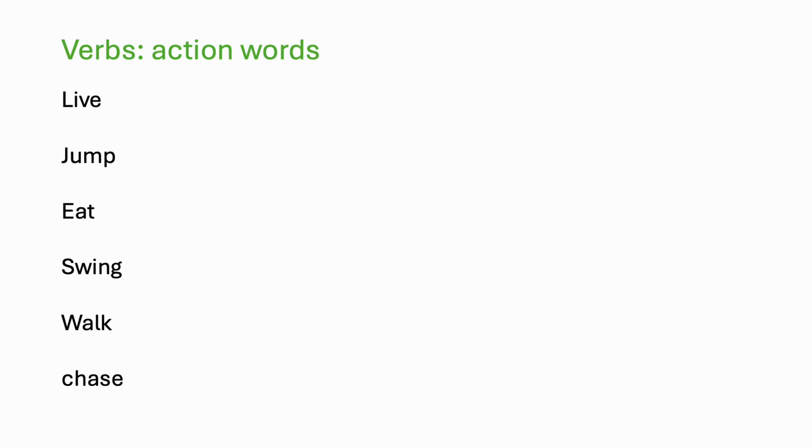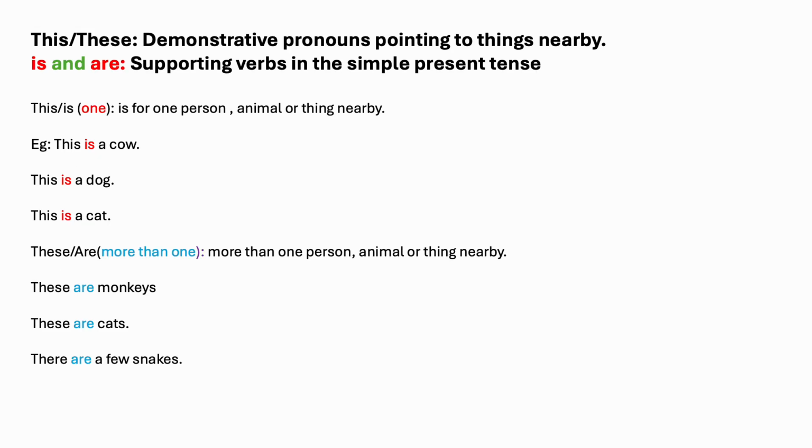We also could see many action words like live, jump, eat, swing, walk, chase, etc. All these are action words. They tell us what someone or something is doing. So action words are called verbs. We also learned about demonstrative pronouns this and these, and supporting verbs is and are. Now let us see how to use is and are with this and these.